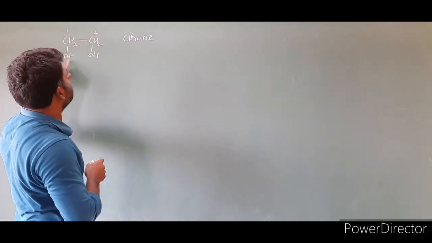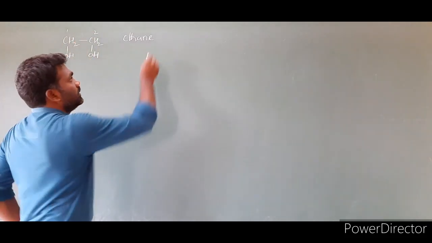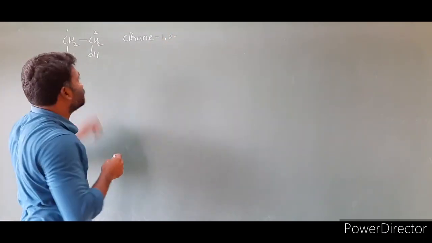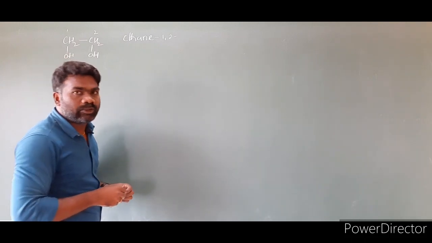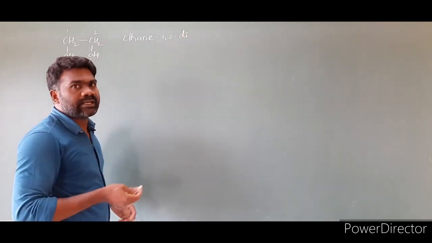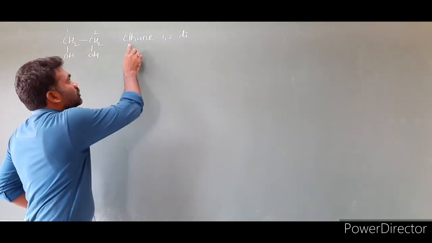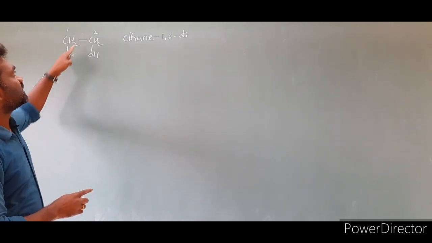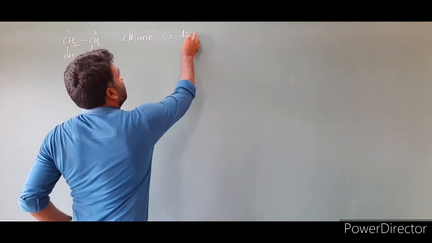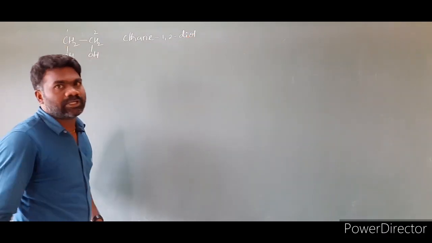The first carbon has an OH group, the second carbon also has an OH group. Then ethane 1, 2. For 2 OHs we have to use the multiplicative prefix di. 2 means di, 3 OHs is tri, 4 is tetra, and so on. So ethane, at the first position OH is there, at the second position also OH is there. Ethane-1,2-diol. This is the name of this compound.